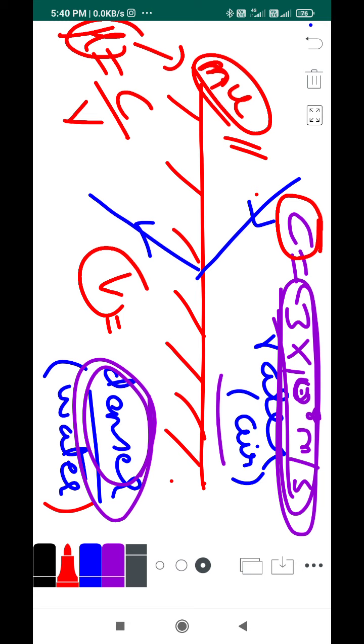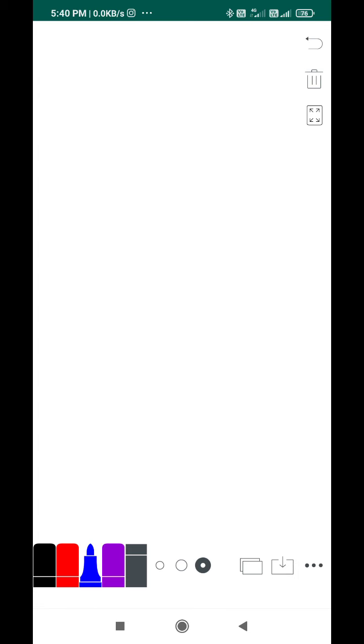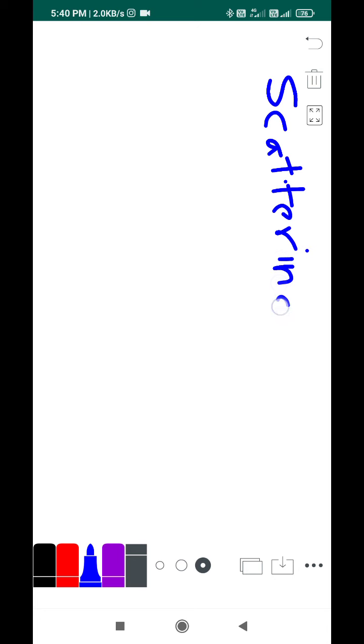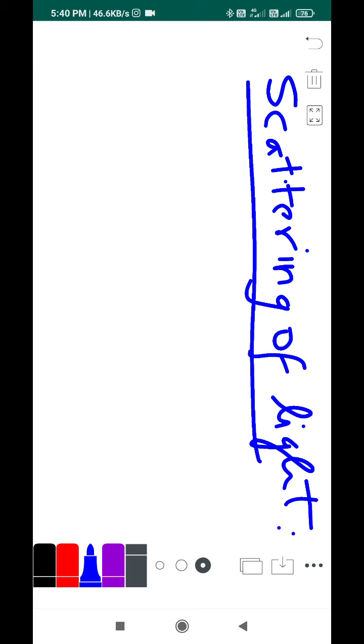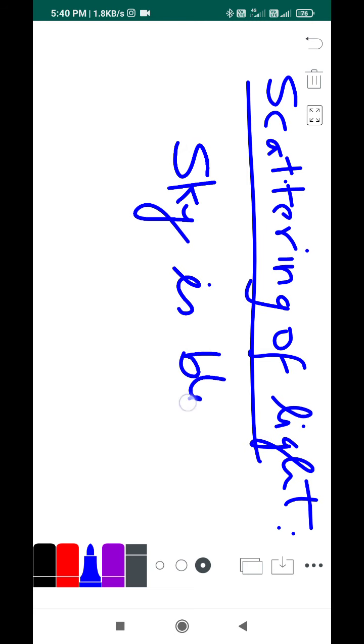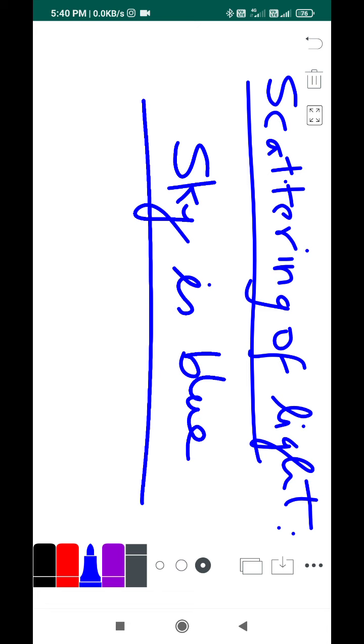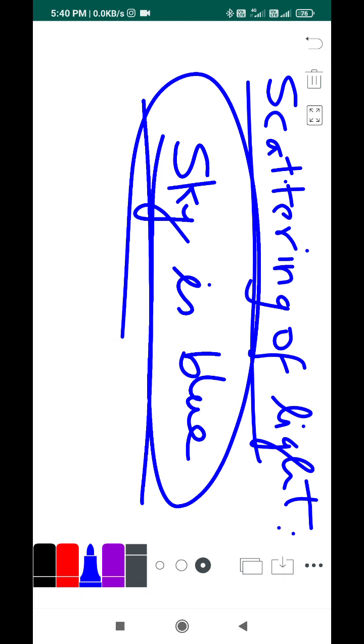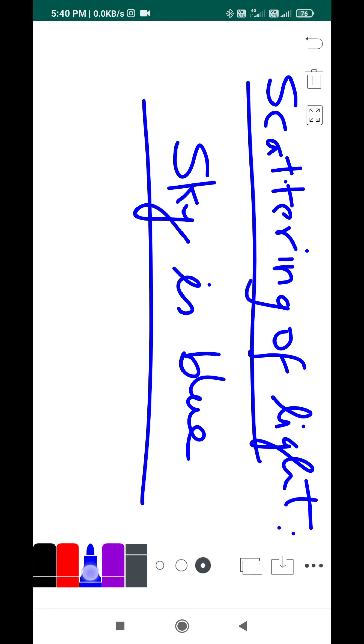Today's topic is called scattering of light. So what do you mean by scattering of light? Imagine our sky is blue. You don't need to imagine, it's actually true, right? Our sky is blue in color, but how is it happening? Could you think of the reason why the sky is blue in color?